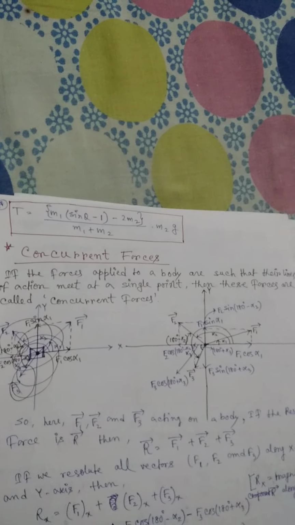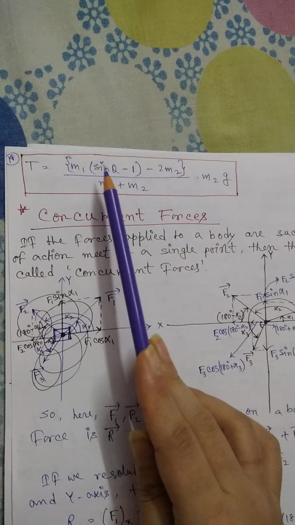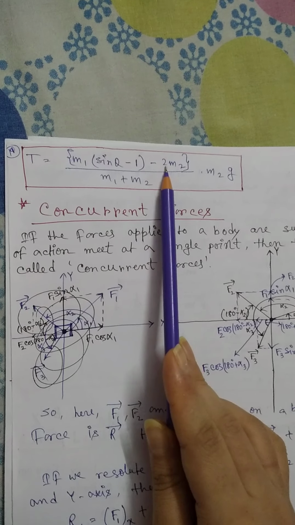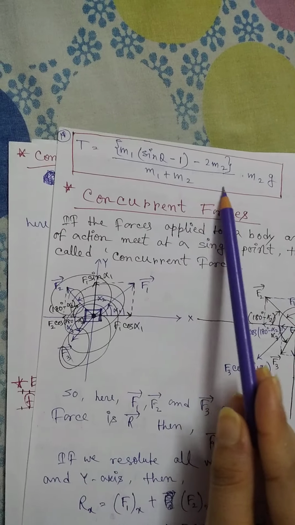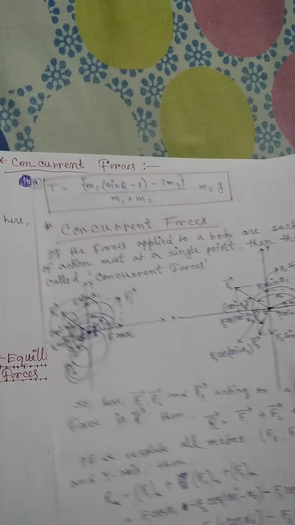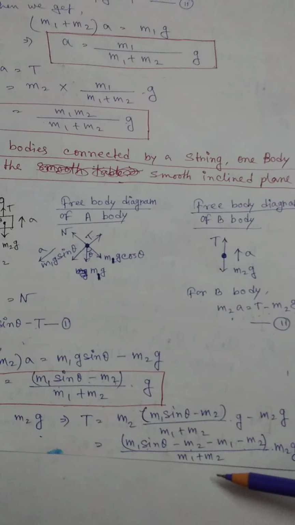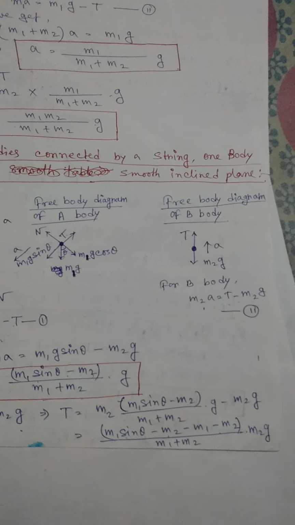So tension equals what? Tension equals m1 m2 (1 plus sin theta) by (m1 plus m2) into g, or in the form shown on screen. Okay, so just solve this form and we will get your answer.